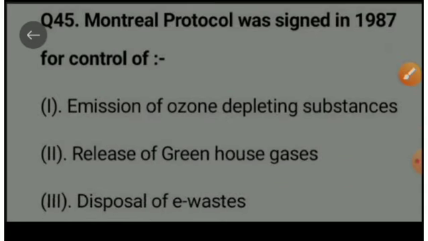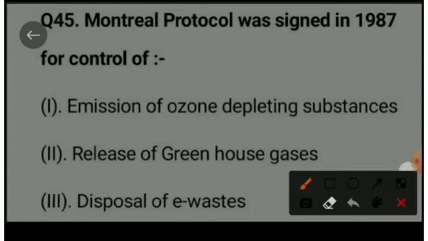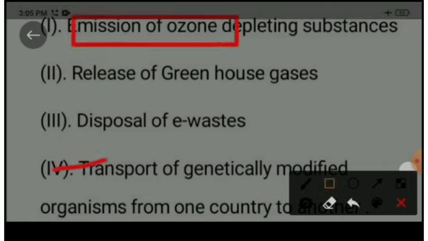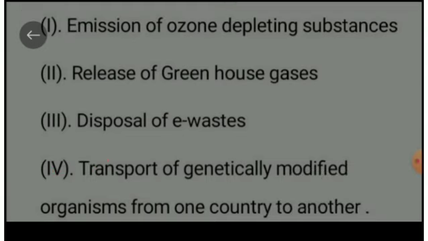Next question is, Montreal Protocol was signed in 1987 for control of emission of ozone depleting substances, release of greenhouse gases, disposal of electronic wastes, transport of genetically modified organisms. The right option is emission of ozone depleting substances.